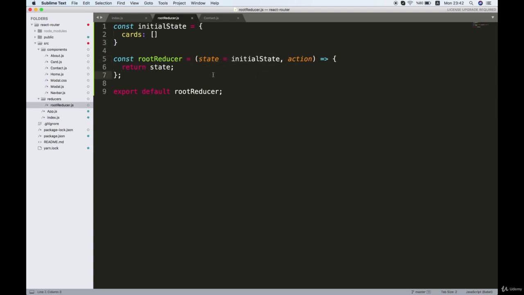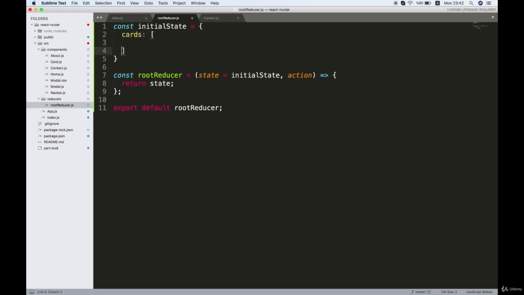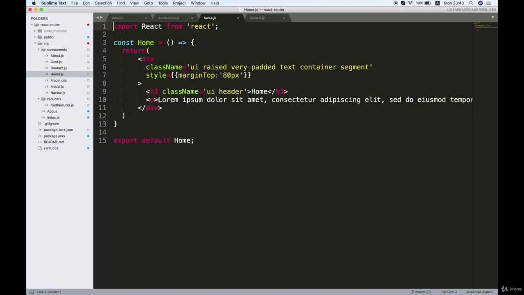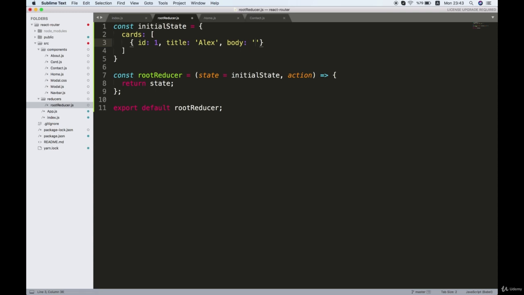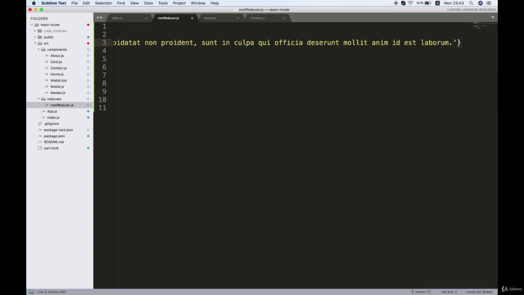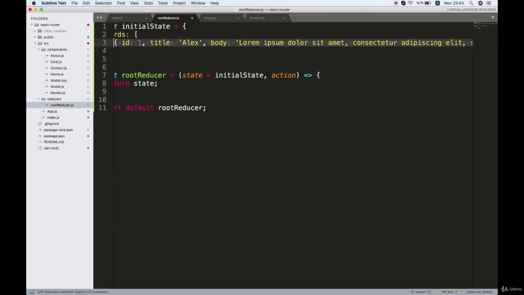So what I'd like to do is create some dummy data on this state so that we can interact with it and retrieve that data. So I'm going to create dummy data. Inside the cards, I'm going to open an object, and I'm going to say ID is 1, title is Alex, and for the body, let's go to the home.js, and I'm going to copy this lorem ipsum text and flip back to cards again and paste it here, and I will put a comma at the end of it. Now I'm going to copy this and paste it 2 times.